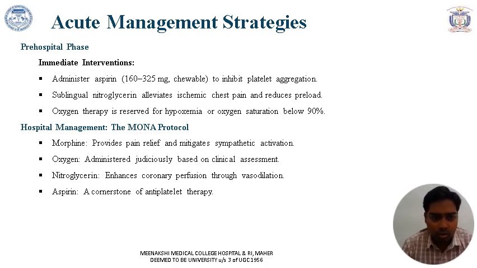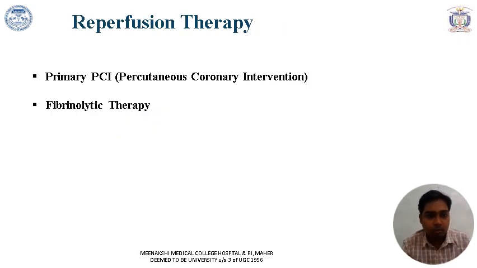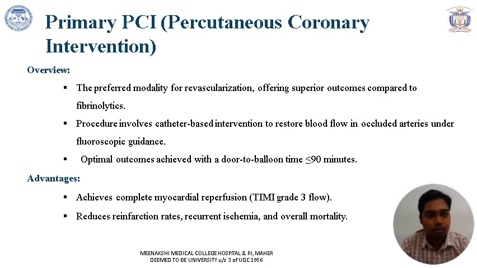Hospital management includes morphine if there is pain, oxygen based on the saturation, again nitroglycerin to increase the coronary perfusion through vasodilatation, and as discussed earlier, aspirin should be given if not given in the pre-hospital phase. What are the methods of reperfusion therapy? Primary PCI, which is percutaneous coronary intervention, and fibrinolytic therapy. Primary PCI, percutaneous coronary intervention. What does it mean?